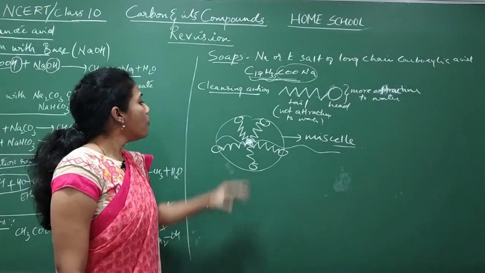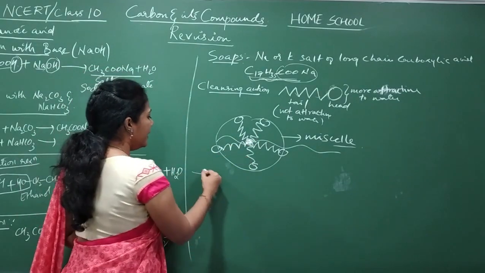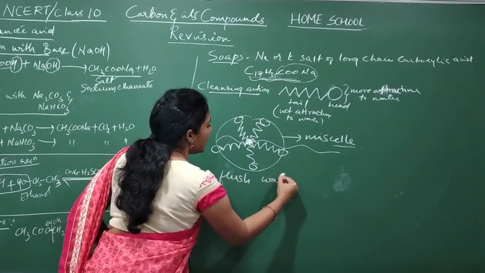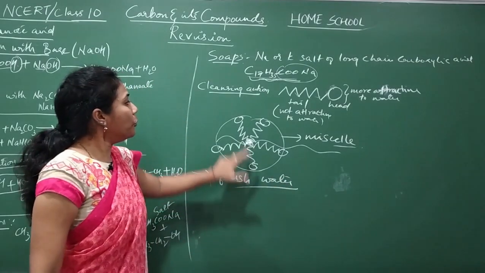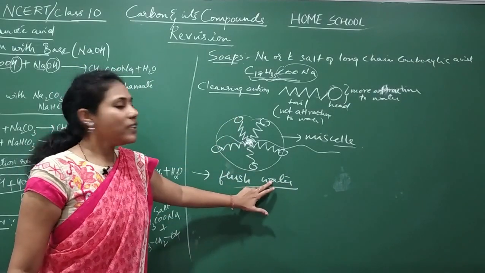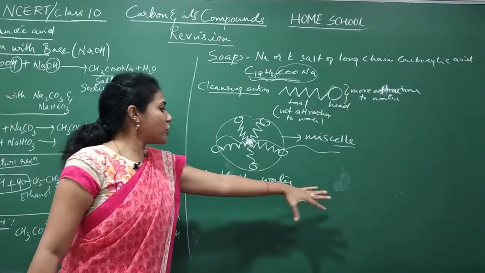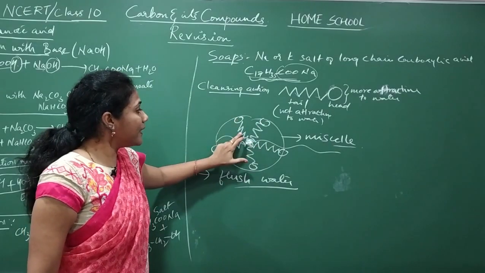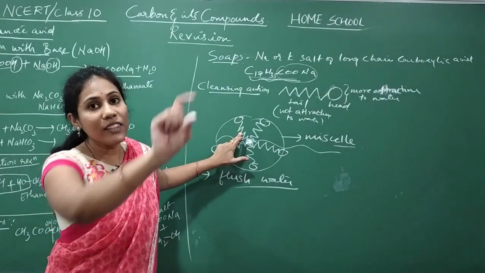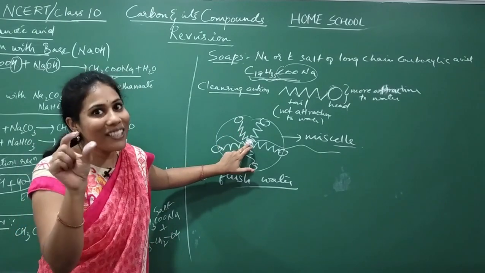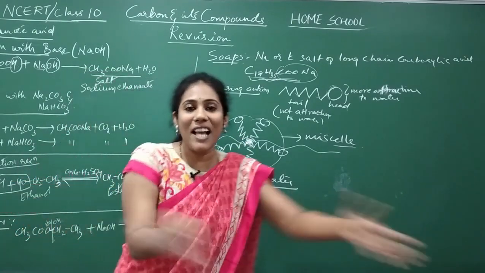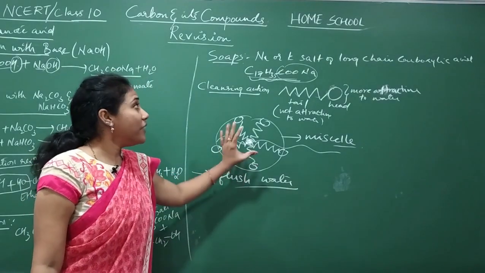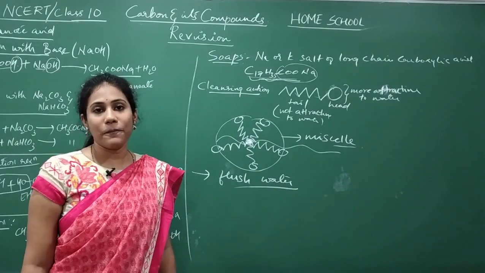So what happens once the micelles are formed? Again you flush the cloth with water. I told you the head part is more attracted towards water. So as you flush with water, the head part will move with water. The head is connected to a tail, so the tail also will move with water. The tail is connected to the dirt, so the dirt also can be flushed away with water. This is what you have to write when the cleansing action of soap is asked.